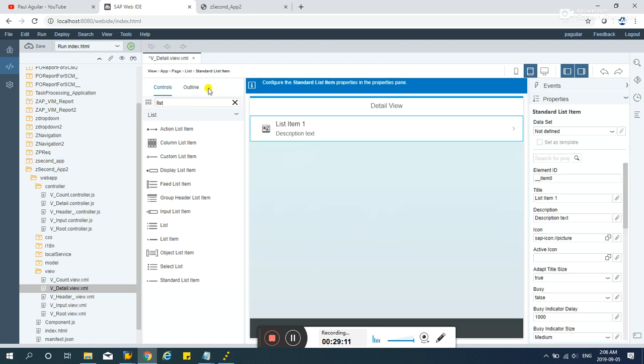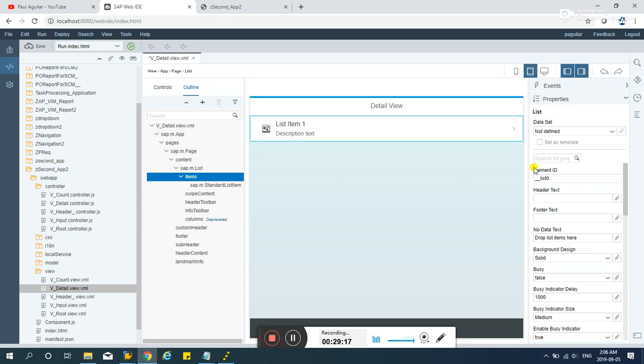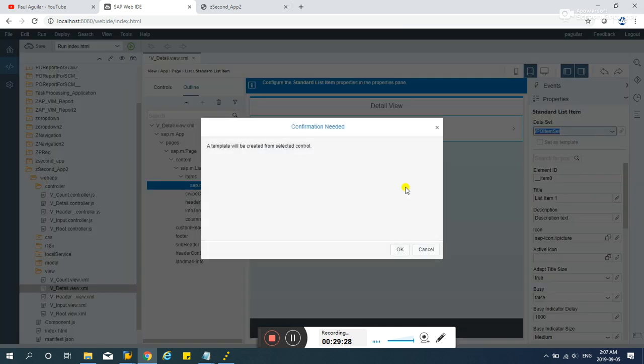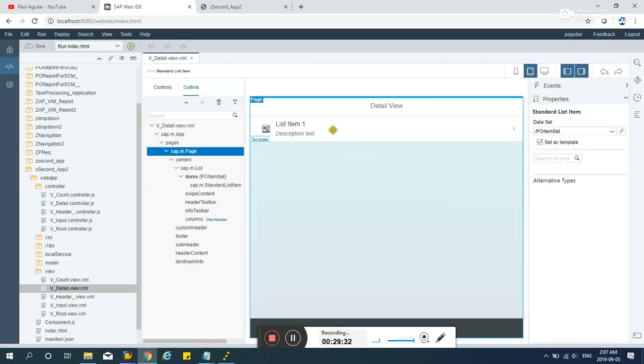As usual, let's delete those last two lines and go to items and rename this ID list. And in here, select this guy here. Let's bind it to PO item set, not PO header set. Okay, save.